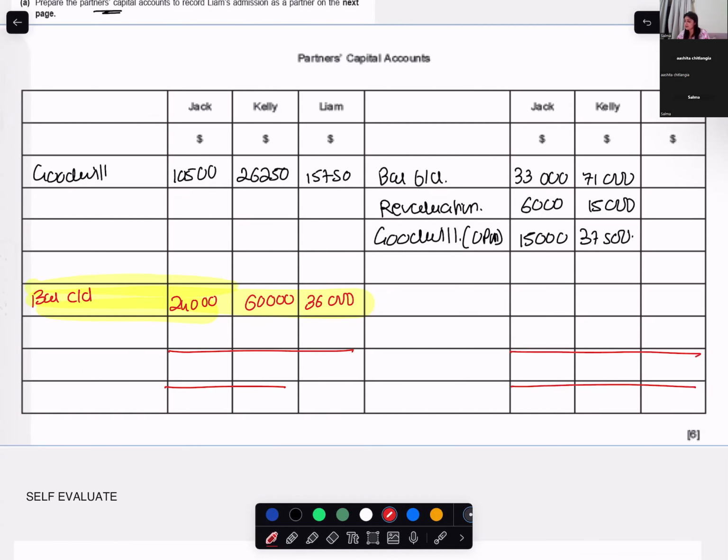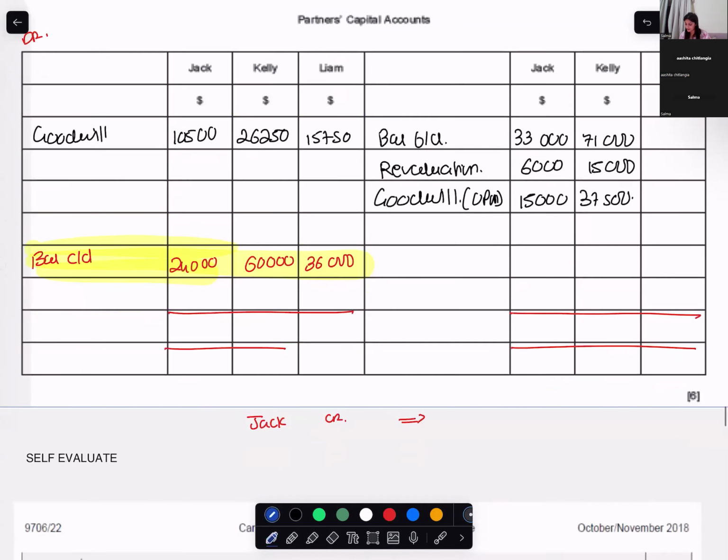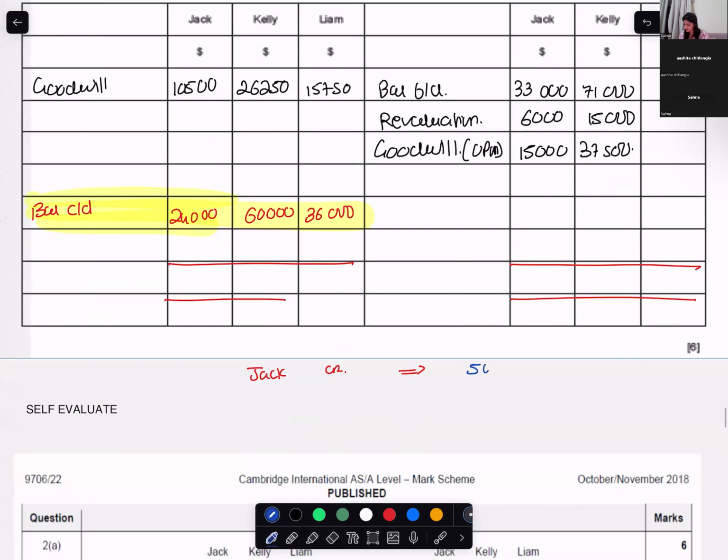Now let's check Jack's credit balance. How much is it? 33,000 plus 6,000 plus 15,000. Can you use a calculator and give me the answer? 54,000.